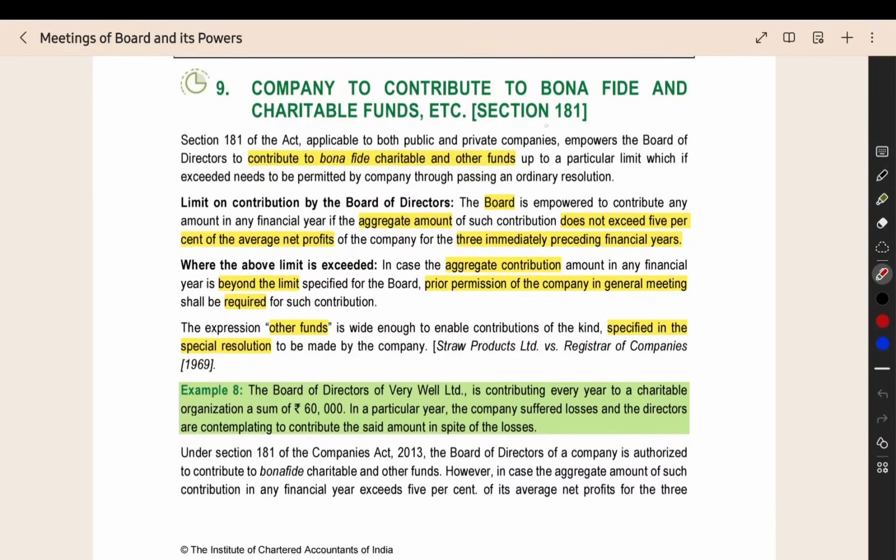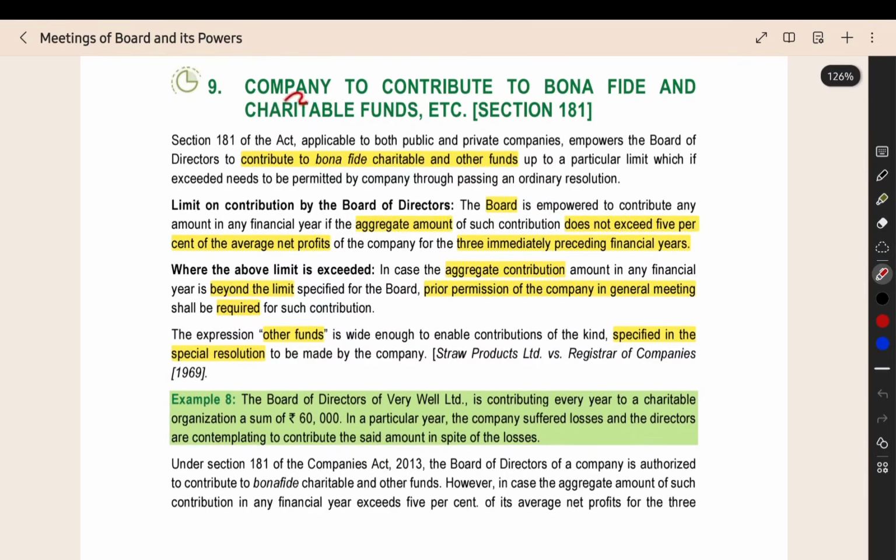Now the next section is section 181, where they have given permission for the company to make contributions to bona fide and charitable funds. Bona fide means genuine: the fund is genuinely operating for a particular cause. Charitable fund means it is operating for charity, doing good for people for social benefit. To that particular fund the company can contribute.